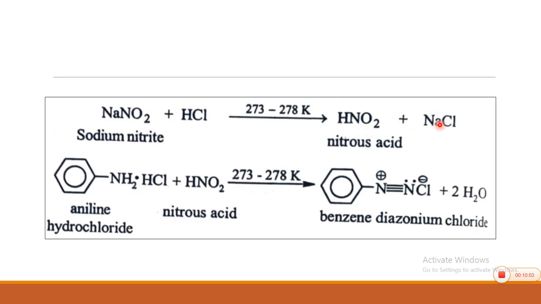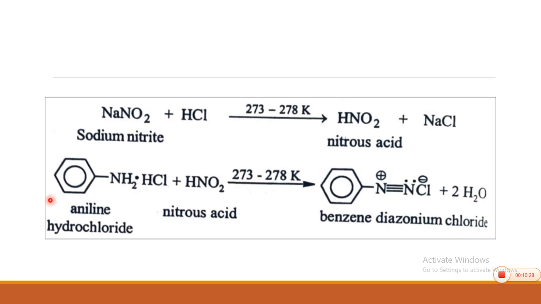Of course, NaCl is the byproduct. This nitrous acid plays an important role in diazotization. So, the first part is to prepare a solution to get nitrous acid, and it is prepared by using NaNO2, sodium nitrite, and HCl. We will see the details in the next slides.